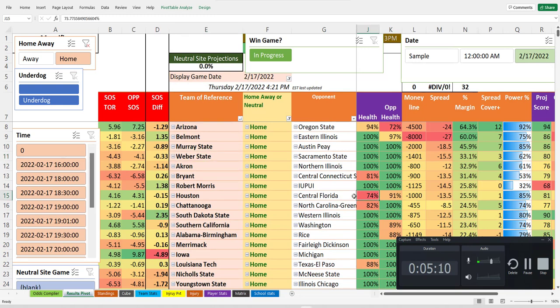And also look the other way, which is Houston is hurting against Central Florida. They're minus 1,000 and they only got a quarter of their team. So that means Central Florida plus 13.5 is my opinion, because they're healthier. When you see something like this, weird stuff happens. How can you cover 13 or 14 points when you're missing a quarter of your team? They probably only cover 8 points. Let's do the math on it or whatever, right?